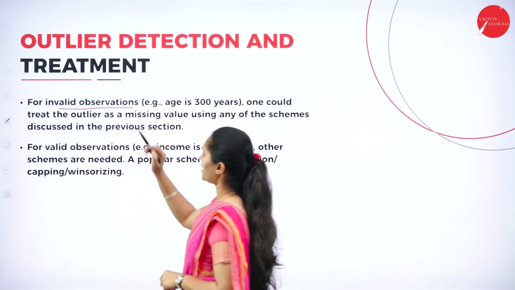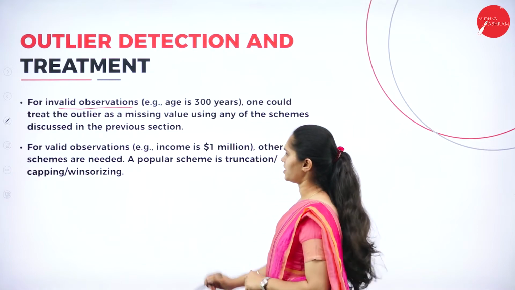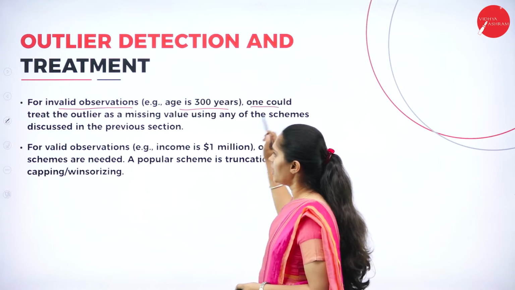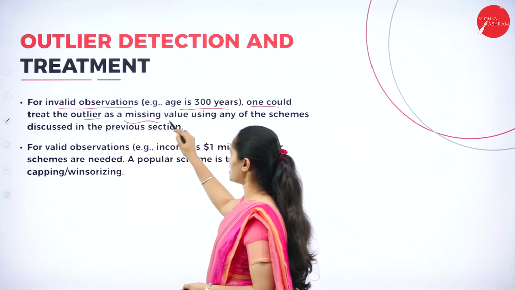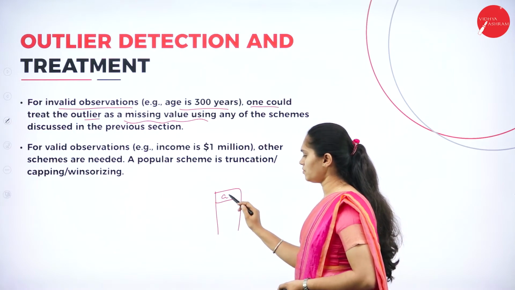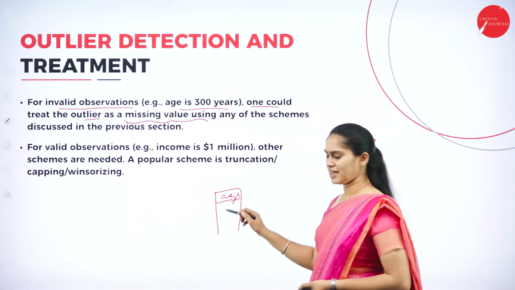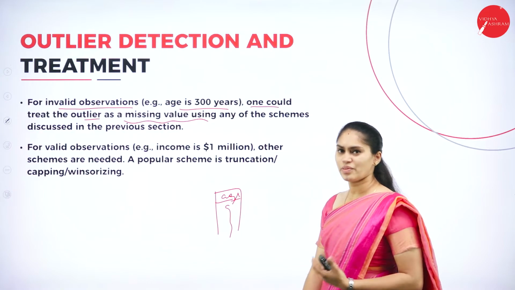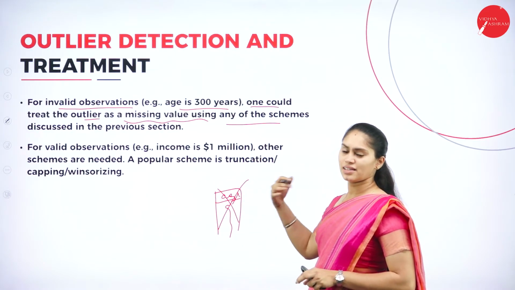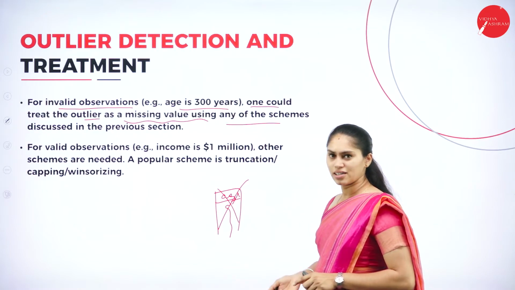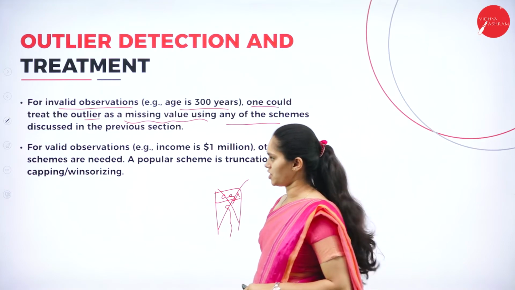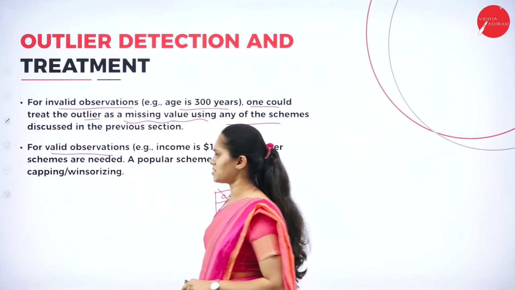For an invalid observation, like an age of 300 years, which is not possible, one could treat the outlier as a missing value. At that time, I will remove that age value from the data analysis, because that age does not satisfy the requirement. So that will be considered a missing value, and we can use either the standard deviation method or the z-score method to deal with an invalid observation. What are we supposed to do for a valid observation?